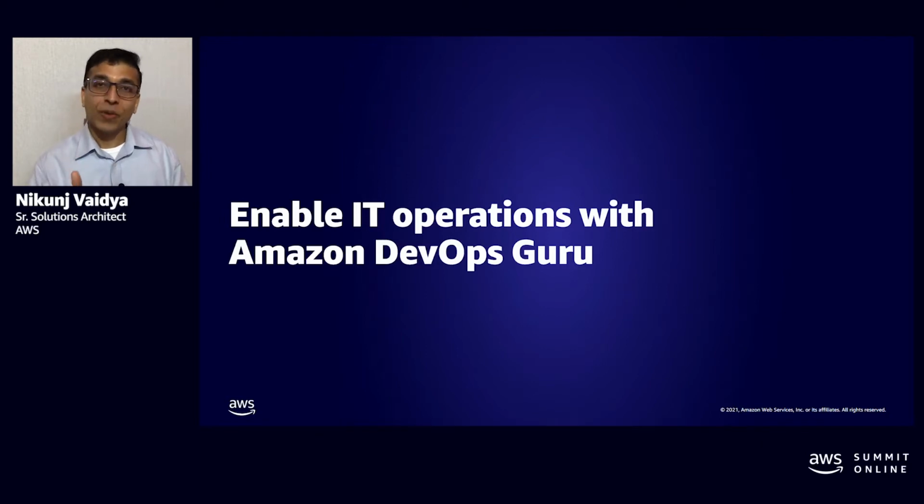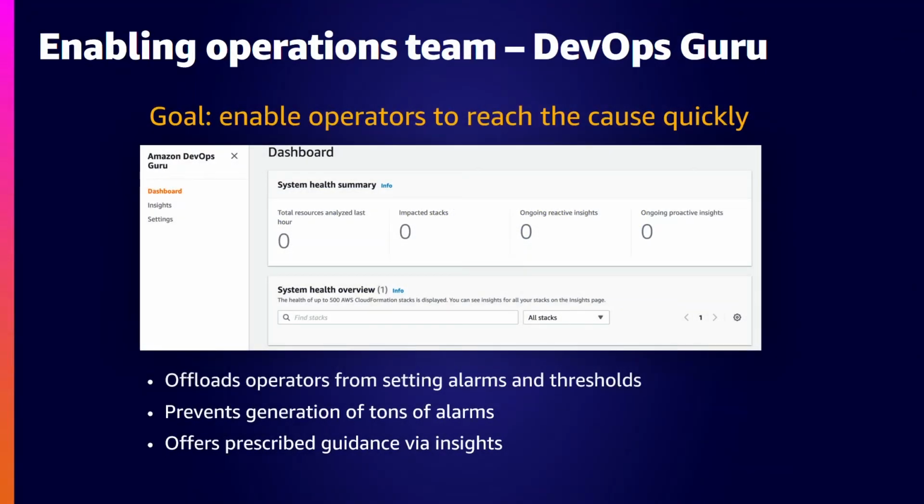Thus, when an issue occurs, DevOps Guru generates an intelligent digest of various anomalies and events, correlates them together such that it enables the operator to reach the root cause quickly. And that is the main goal of DevOps Guru, to enable the operator to reach the root cause quickly. All right, now let us understand some of the feature functionality that Amazon DevOps Guru offers.